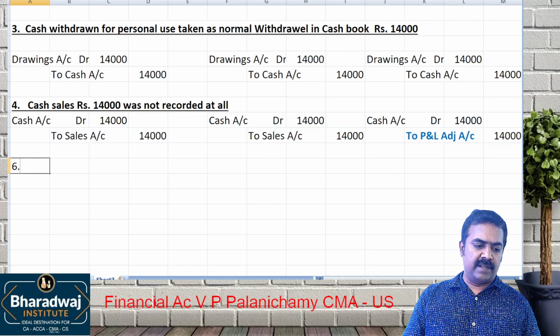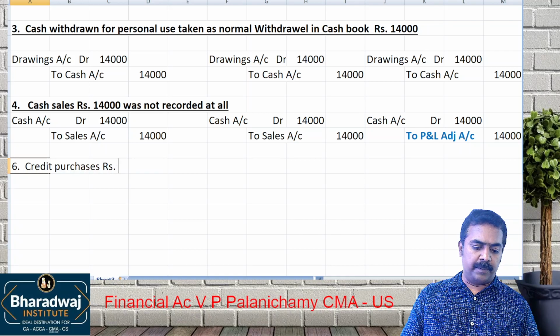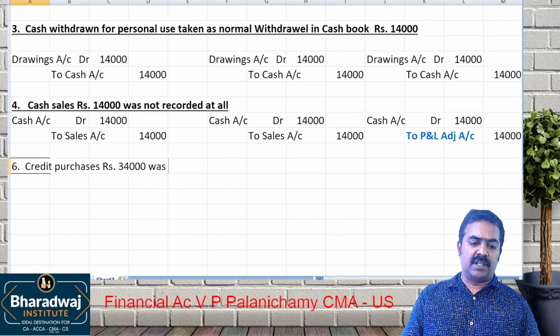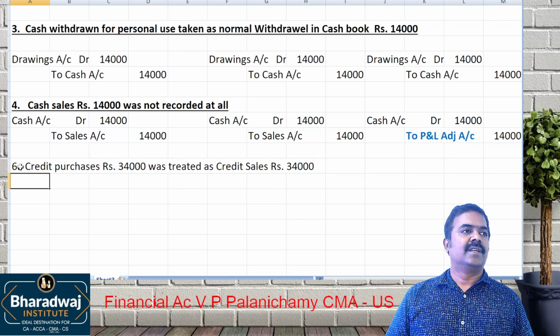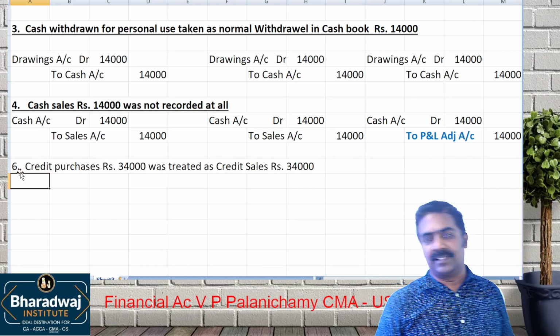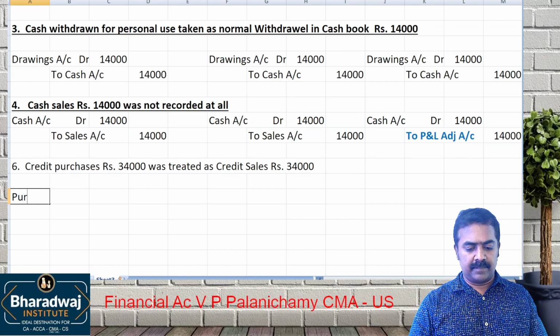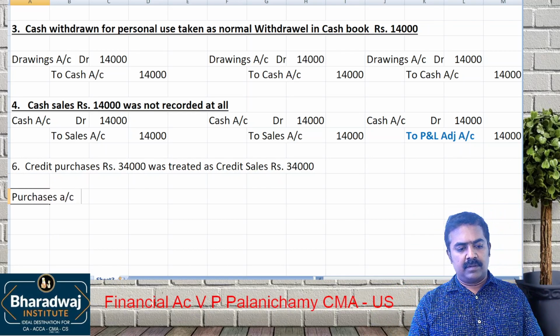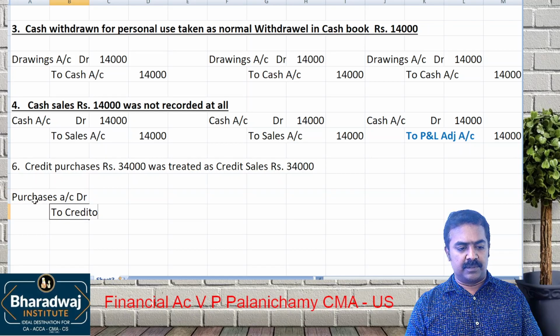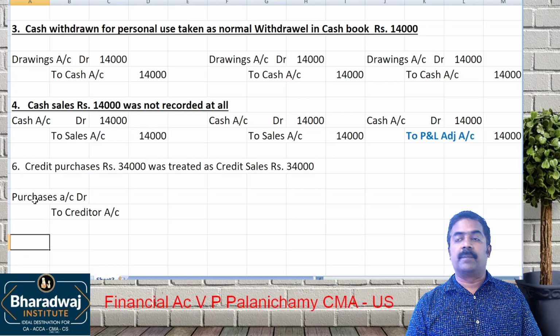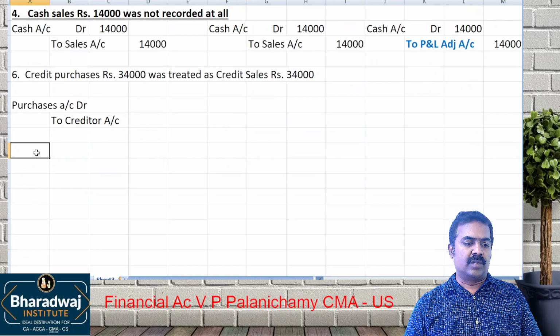Credit purchases of rupees 34,000 were treated as credit sales, rupees 34,000. Purchases were treated as sales. What is the correct treatment? Purchase account debit to creditors account. That's the correct treatment. But what have they done wrongly? What is the wrong treatment they have done?